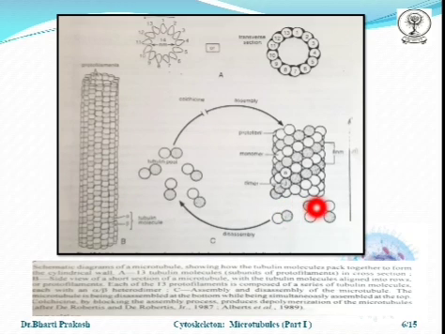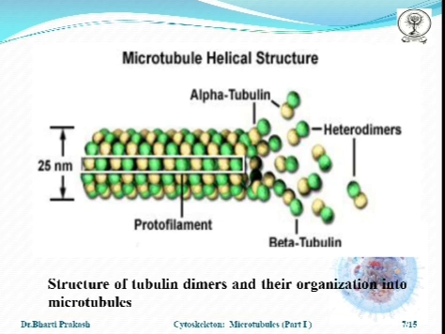The microtubules are disassembling at the bottom, but at the top portion they show assembly. The microtubules are simultaneously assembling at the top. Now again, this figure also shows the structure of tubulin dimers and their organization into microtubules.